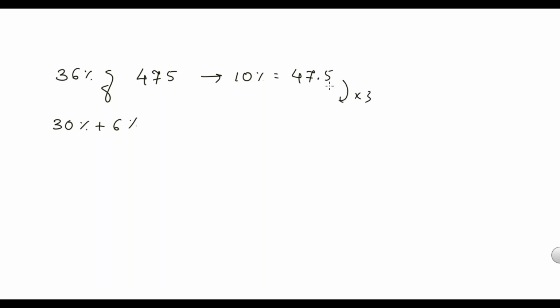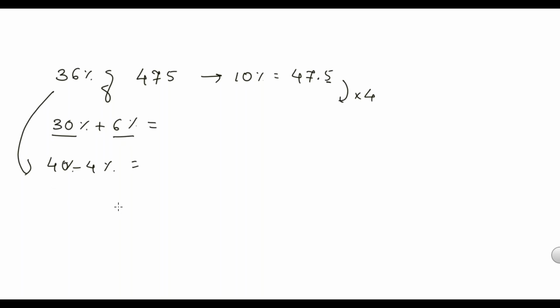47.5 has 0.5 after the decimal. If I multiply by 3, I will again get one digit after the decimal, so I would get a decimal number. But if I multiply this by 4, then the 0.5 is eliminated, because there is one digit after the decimal, and 5 into 4 is 20. So one digit, one 0, one decimal, one 0. Clearly, I will get a whole number, right? So for 10%, now you can take it as 40% minus 4% instead of 36 plus 6. You will get the same answer, but finding 30% and 6% is more time consuming compared to this.